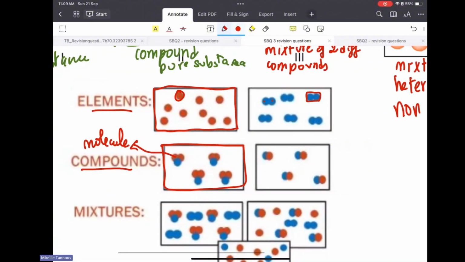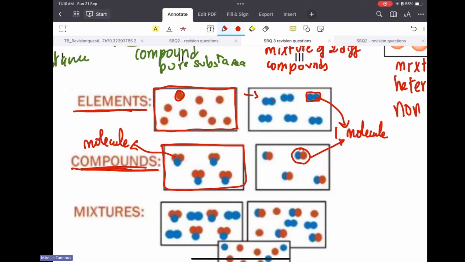So again, the one, I can call it also a molecule. The whole thing in this example is an element, whereas here the whole thing is a compound. Why? Because the atoms are different, blue and red. Again here, the one unit is one molecule. The whole thing is a compound.